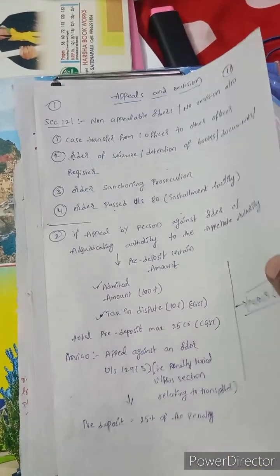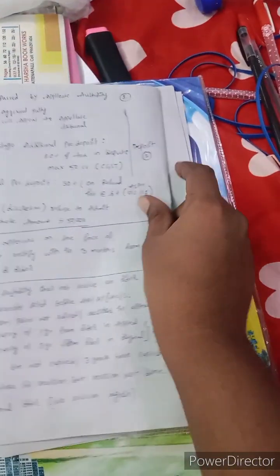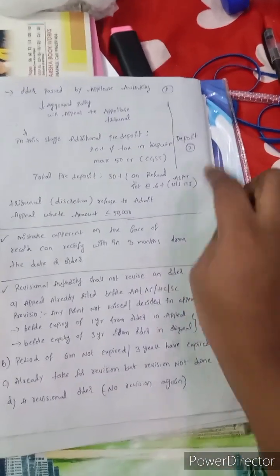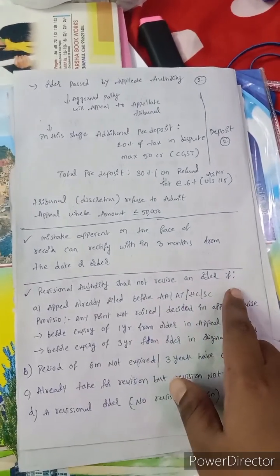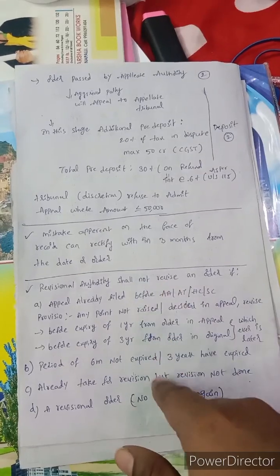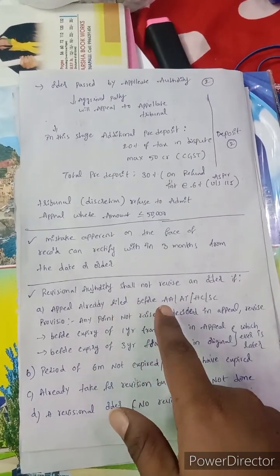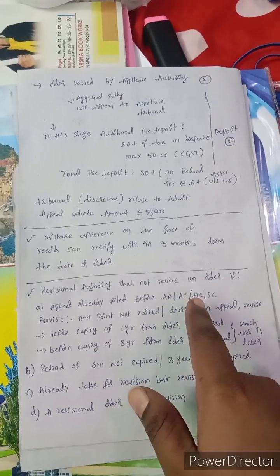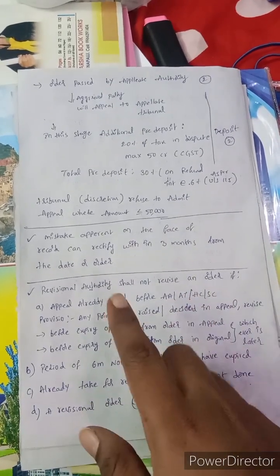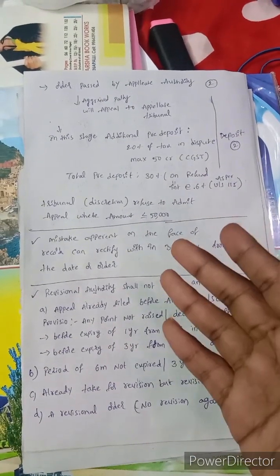Now, before this we read that a revision authority will be there, and they will revise like that. That revision authority also shall not revise the order in some particular cases. What are those? Just read this once and go. If an appeal is already filed before the appellate authority, appellate tribunal, high court or supreme court, then why would they revise?